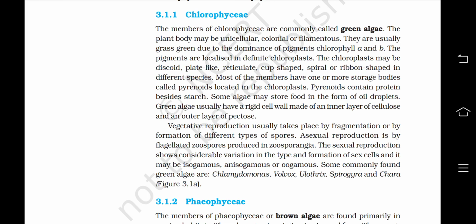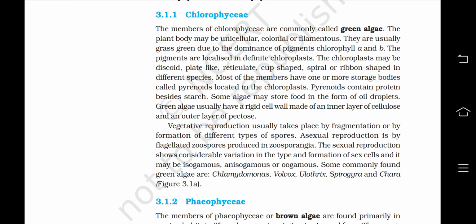This is the second part of Chapter 3, Plant Kingdom, and we are starting off with the classes of algae. First is Chlorophyceae. The members of Chlorophyceae are commonly called green algae. The plant body may be unicellular, colonial or filamentous. They are usually grass green due to the dominance of pigments chlorophyll a and b. The pigments are localized in definite chloroplasts.